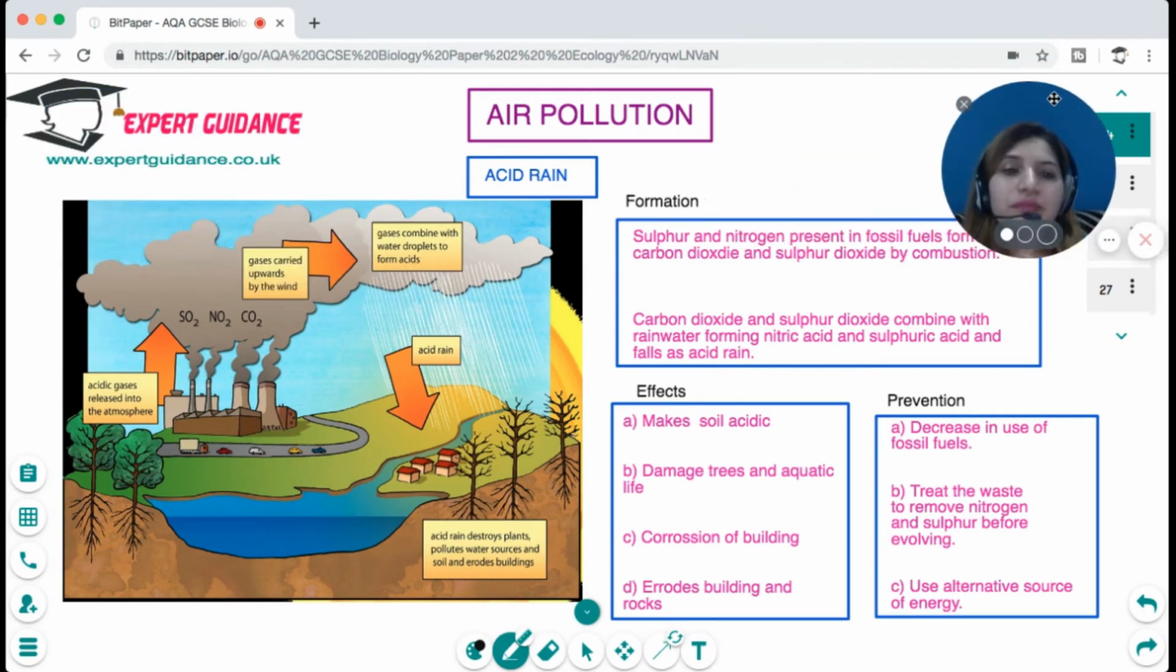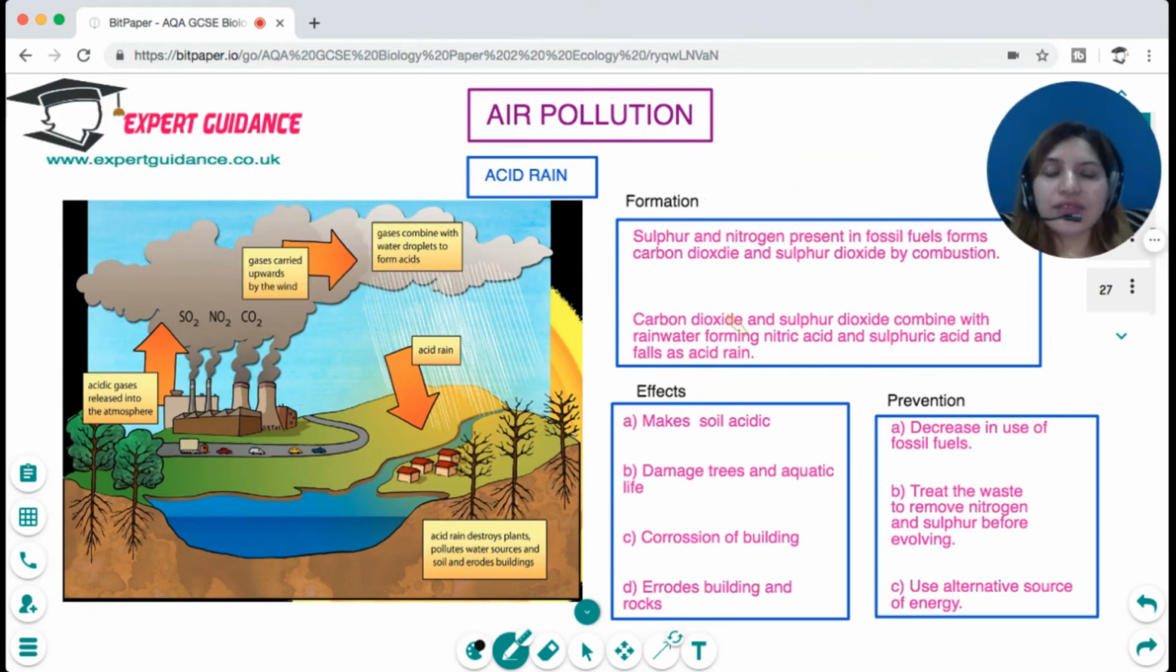Now, with human activities, there is a lot of pollution. And the biggest pollution threat is air pollution. Now, the biggest contributor to air pollution is acid rain. Now, what exactly is acid rain?